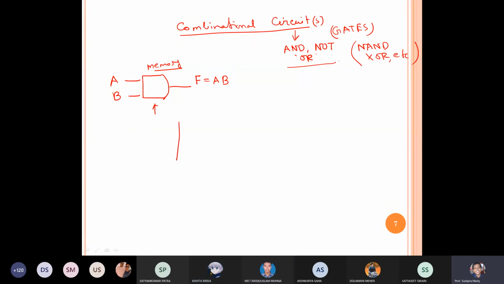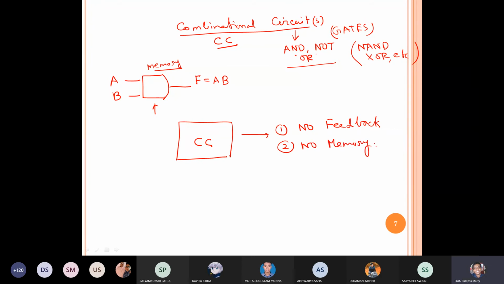Now the combinational circuit, which I define as CC, does not have feedback and does not have memory.